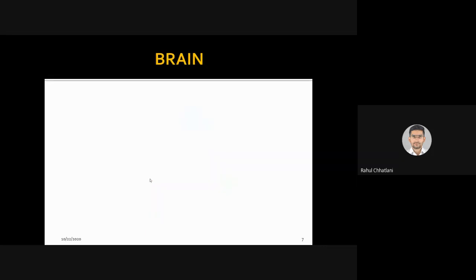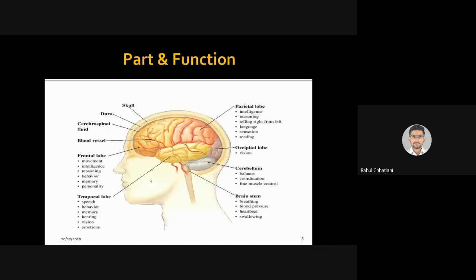The third structure that we want to discuss is the brain. Of course, it is the whole CPU of the body. What are the parts and functions? You are very well aware, you learned in physiology also. So the skull, dura, cerebrospinal fluid, blood vessels, frontal lobe, temporal lobe, parietal, occipital, cerebellum, and the brainstem are the main classification of the brain.